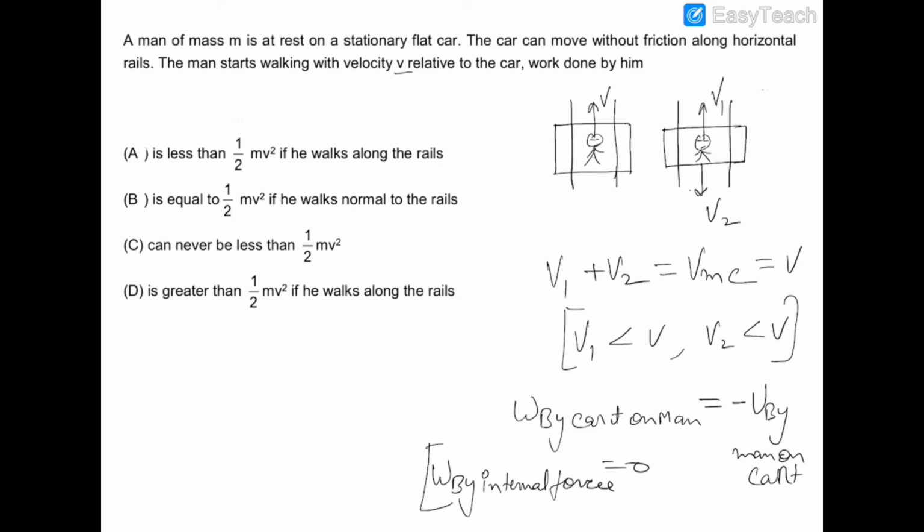So the total work done of man and cart on each other will be 0. Therefore I can say that the work done by the cart on the man will be equal and of negative sign to the work done by the man on the cart.